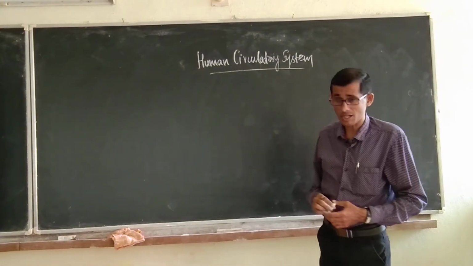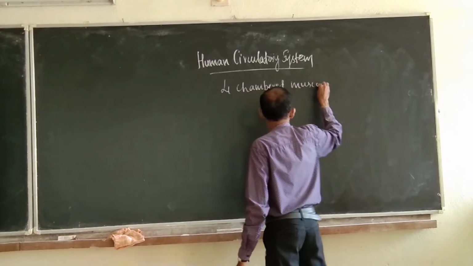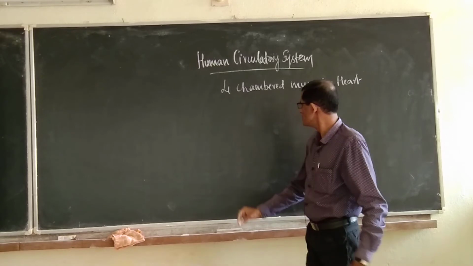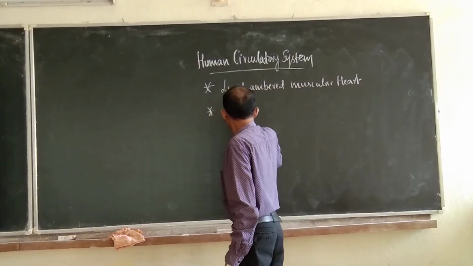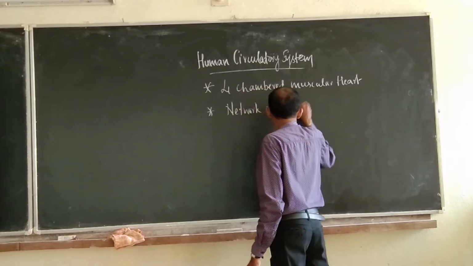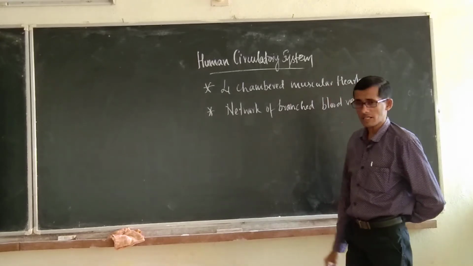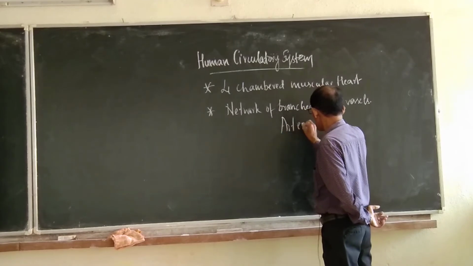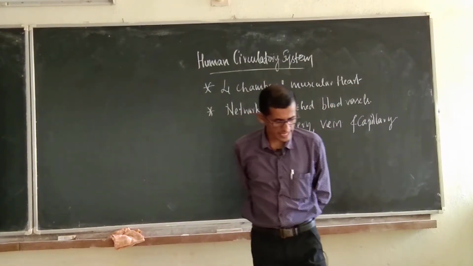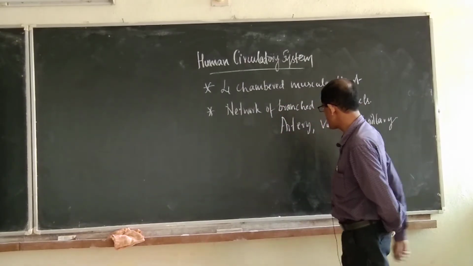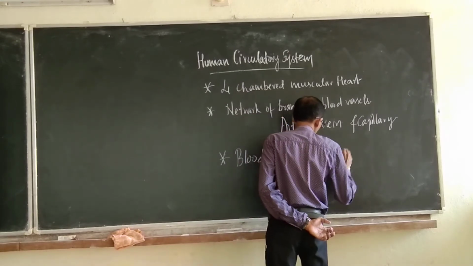The human circulatory system consists of a 4 chambered muscular heart, and a network of branched blood vessels that includes artery, vein and capillary, and the circulating fluid, that is blood and its components.